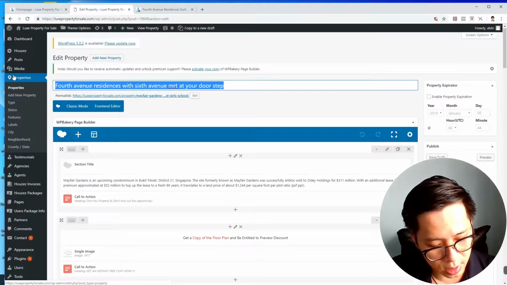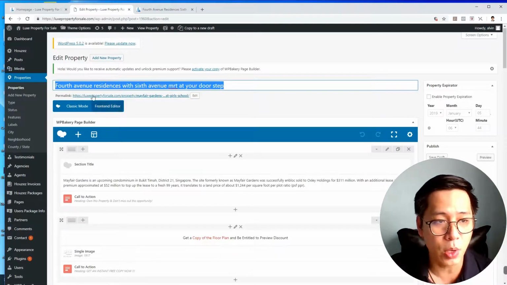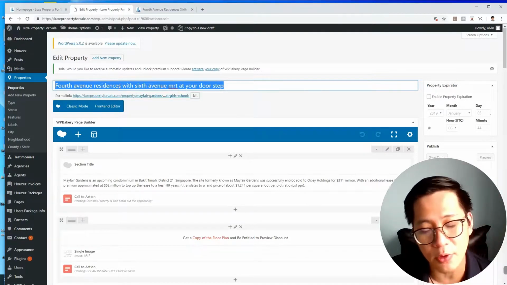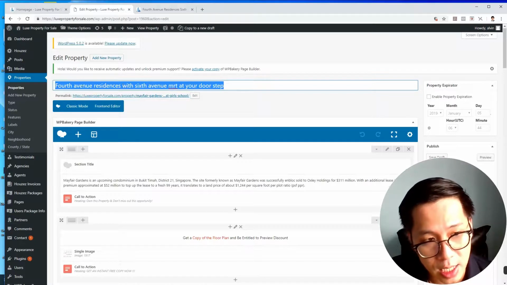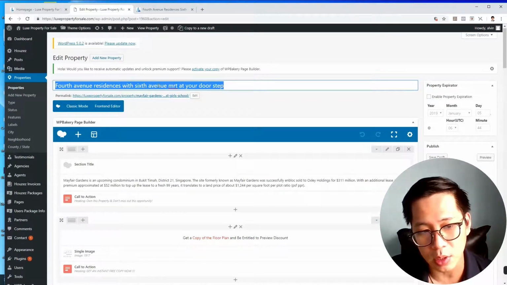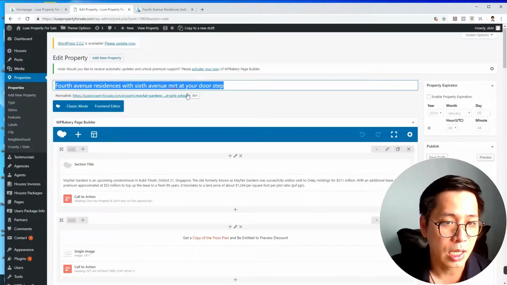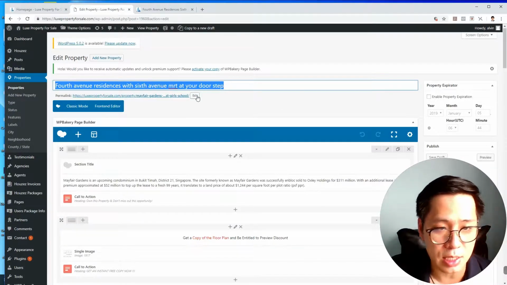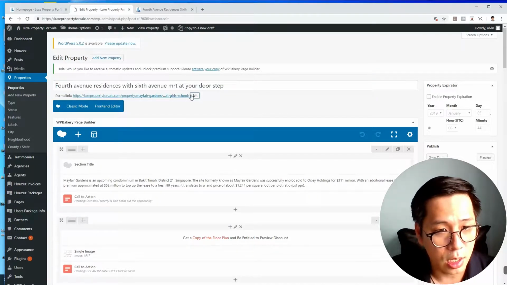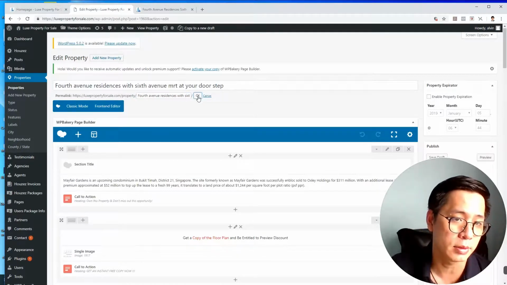How do you choose a title? Choose something that is actually SEO friendly. In fact, the keyword must be inside. For example, you want 4th Avenue, you're doing 4th Avenue Residences, you must have 4th Avenue inside. And of course, some key points you might want to include. Some people will include something like not to be missed property. Up to you to decide how you're going to lay it out. Importantly, the keyword must be inside for your SEO function. We will cover that in the SEO section. Over here, I edit and change it to what we want.